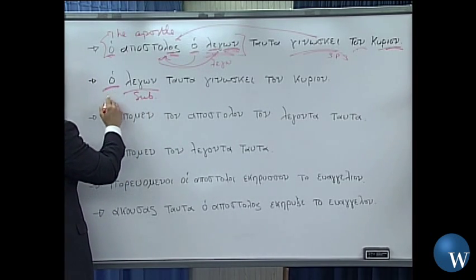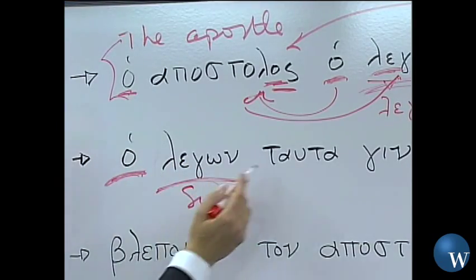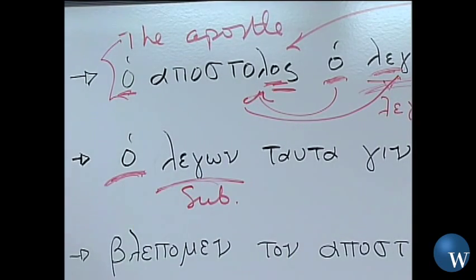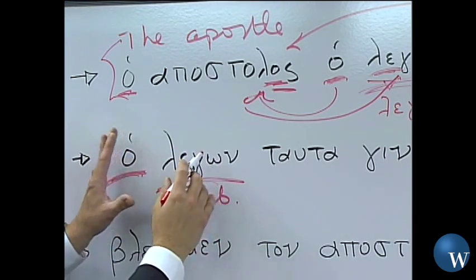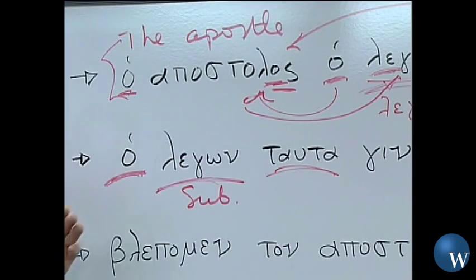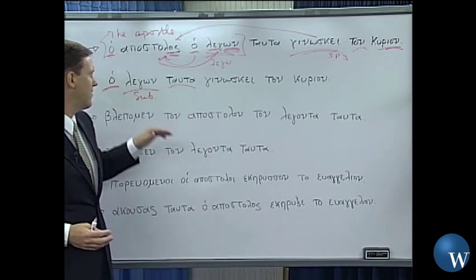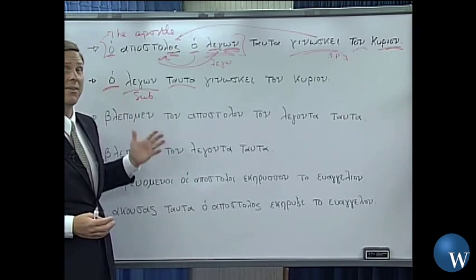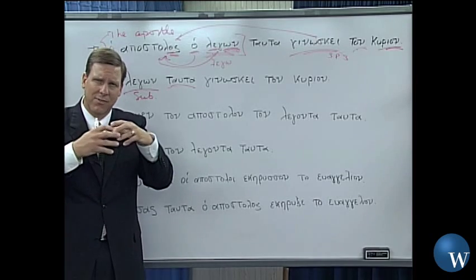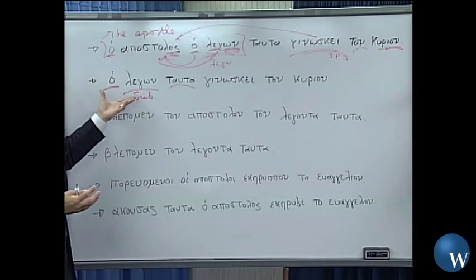And so here we go, ha legon, the one saying these things, or the one who is saying these things. We don't have a specific person identified here. If we had a context, we might know who that is, but all we're going to do is simply translate as the one who is saying these things. Now, one of the questions that students often ask is, where is the to be verb there? We don't have estin in there. It's not written out. Well, you have to supply that. It's sort of implied in this participle.